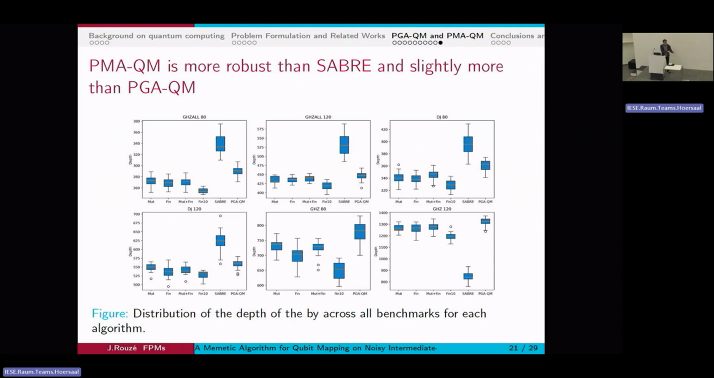Finally, we can also notice that the PGA and the PMAs are a bit more robust, in the sense that the variability from one execution to another is smaller. In these little box plots, you probably can't read anything, but the Sabre one is always the fifth box plot of each picture, and the box plot is always larger. So Sabre has a large variability, while the memetic and genetic algorithms don't. So they are a bit better in the sense that if you only run them once, you are guaranteed to have a good solution, while Sabre can sometimes be very good, sometimes a bit worse.